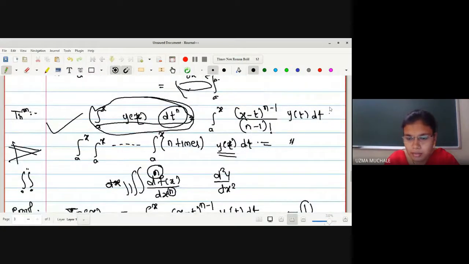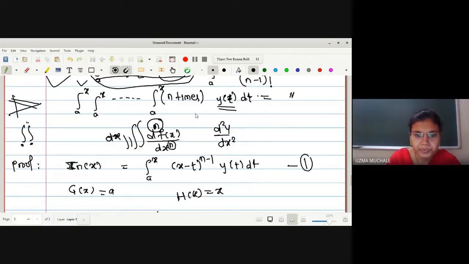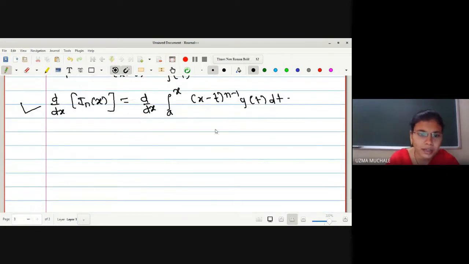Because this term we have renamed as I_n of x. If I find the nth derivative of this one and then integrate directly, we will get this term. So hence it will be equal, and hence the proof. For that we are finding a derivative. So d by dx of I_n of x is equal to this term.